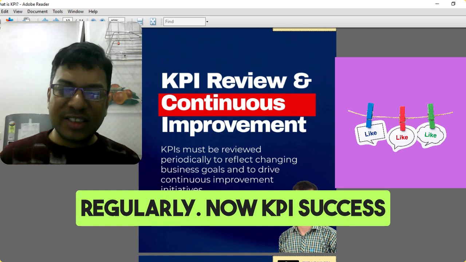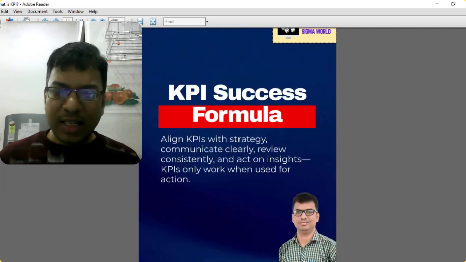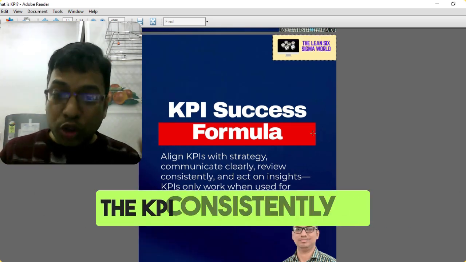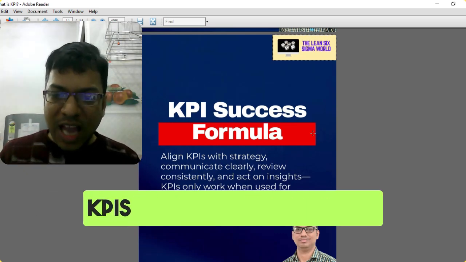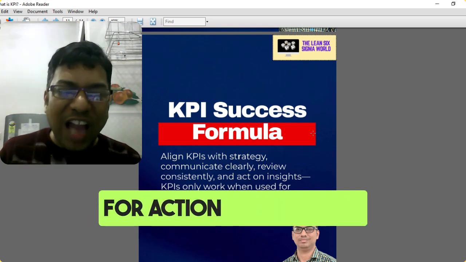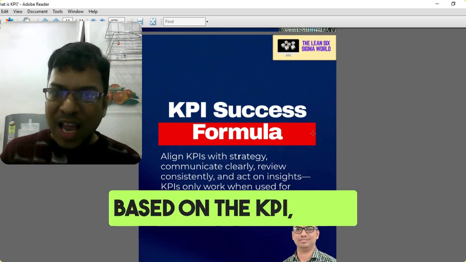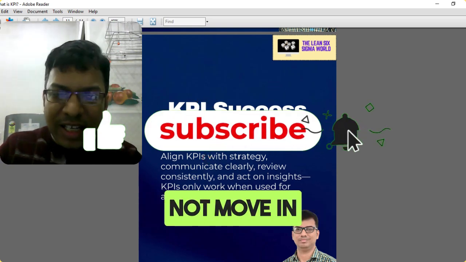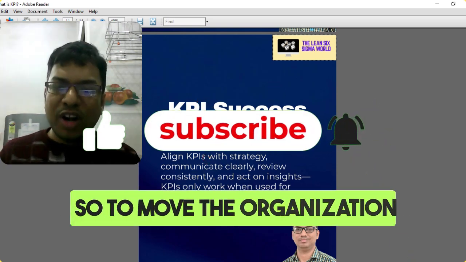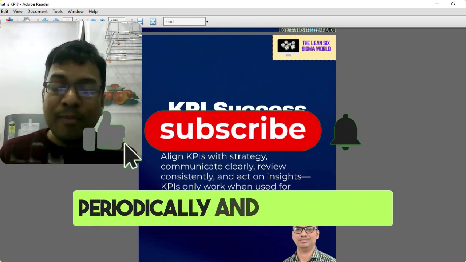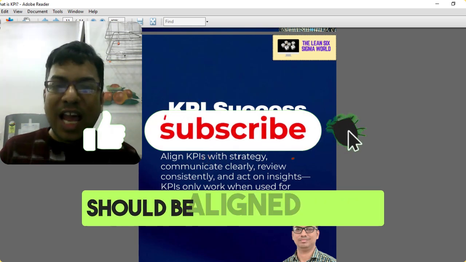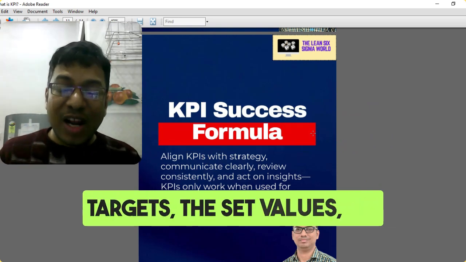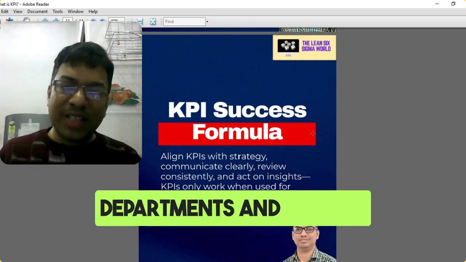Now, the KPI success formula. What is the success formula for KPI? You have to align the KPI with the business strategy, with the business goal. Review the KPI consistently and act on the insights. KPIs only work when used for action. Unless you are taking action based on the KPI, your KPI will not work. You will not be able to measure the performance correctly, so your organization will not move in the right direction. To move the organization in the right direction, you should measure the KPI periodically and monitor it so that the KPI is aligned with the business goal and business strategy. And accordingly, the roles should be defined, and the targets, set values, and benchmarks should be defined for the individual departments and the individuals.